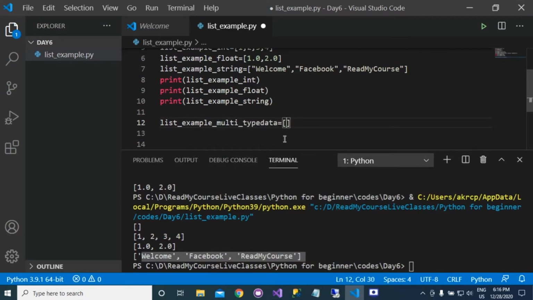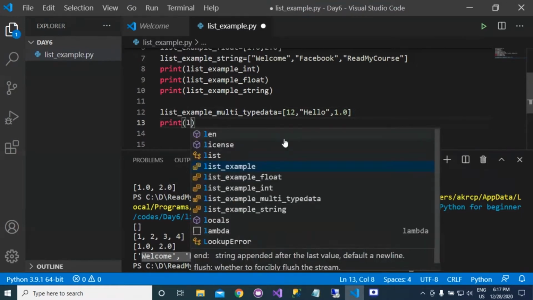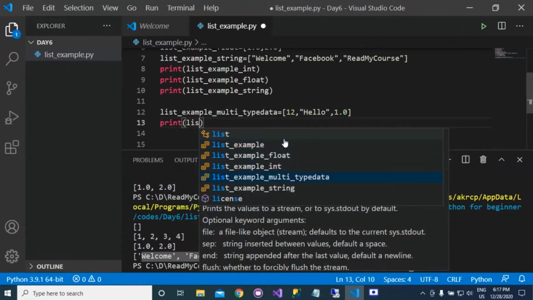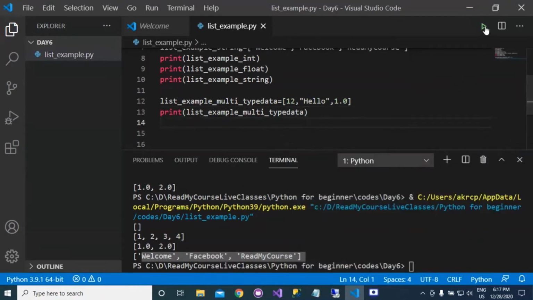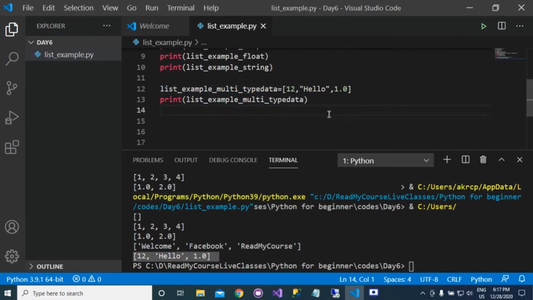Here you can pass 1, 2, then hello, and here you can also pass float values. If you print list example multi-type data, there is no issue. Here you can see that 1, 2, hello and 1.0 are getting printed. Is it clear, everyone?